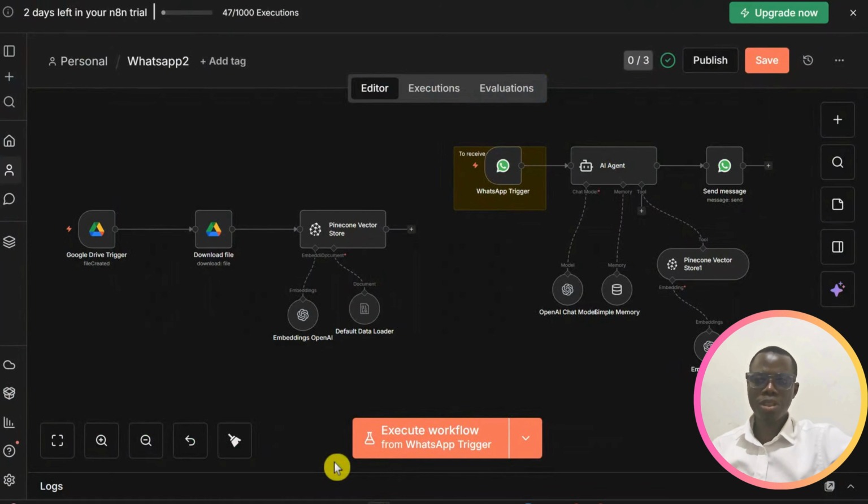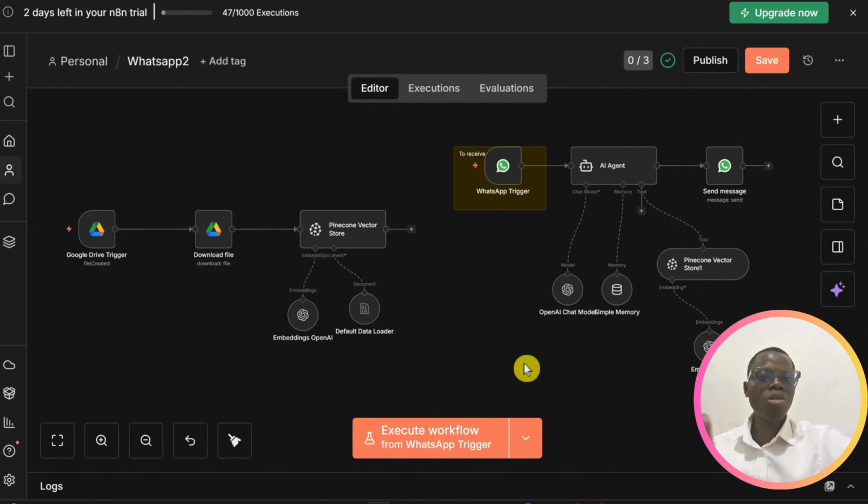And today we are going to be building a RAG pipeline. RAG is retrieval augmented generation. Remember yesterday when we created our WhatsApp chatbot that's on my screen, we said we needed to give it a knowledge base, but we just did a simple thing by converting our document to JSON to feed the AI agent. But today we want to build a proper RAG.